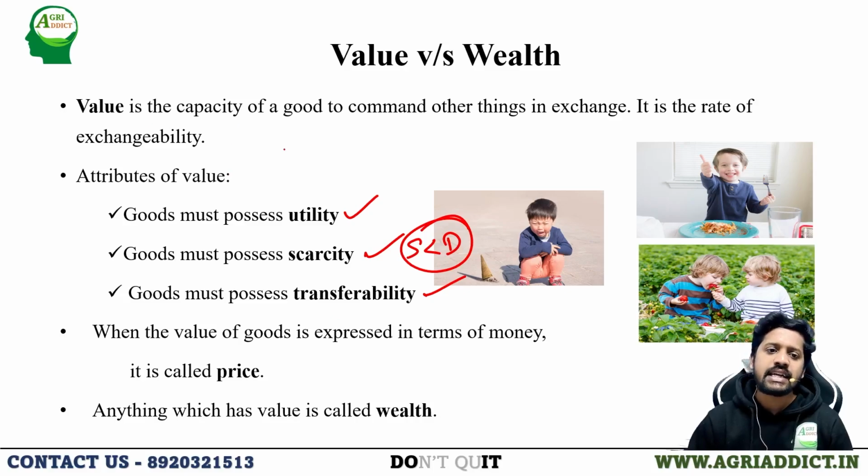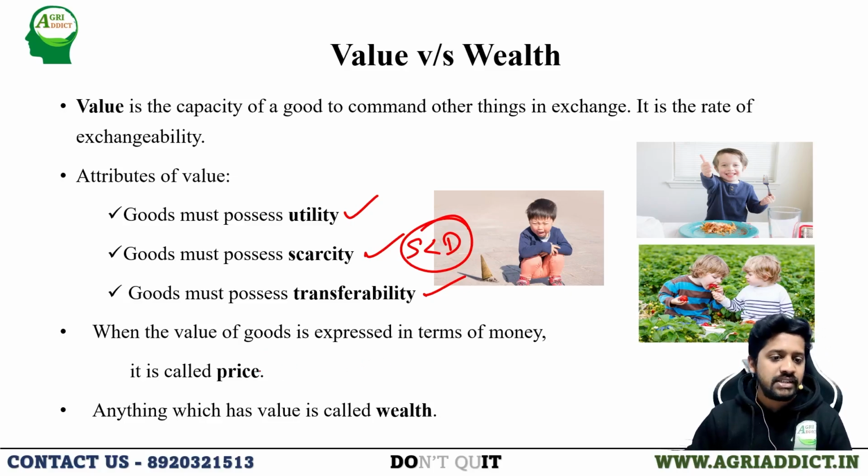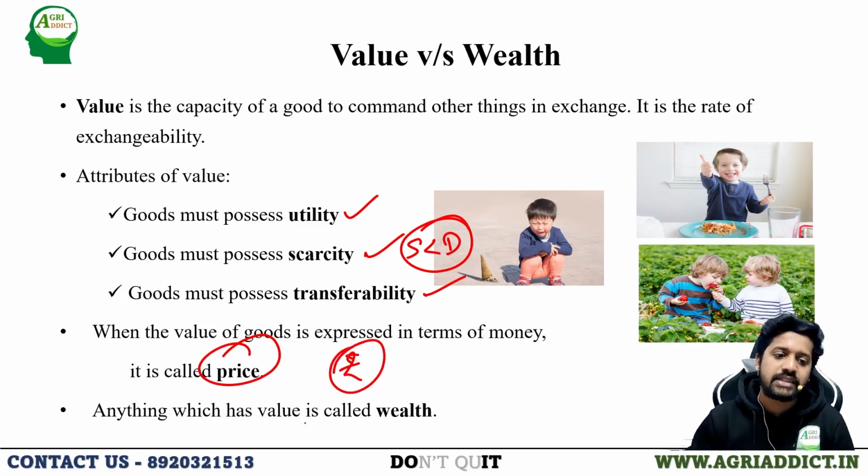By definition, it is the capacity of a good to command other things in exchange, or the rate of exchangeability. That is, if I have a good, and economically speaking it has a value, I can exchange it with another commodity because it has some utility, it is scarce, so that I can transfer it to another person. So these are the basic attributes of value. When the economic value of a good is expressed in terms of money, it is known as price.